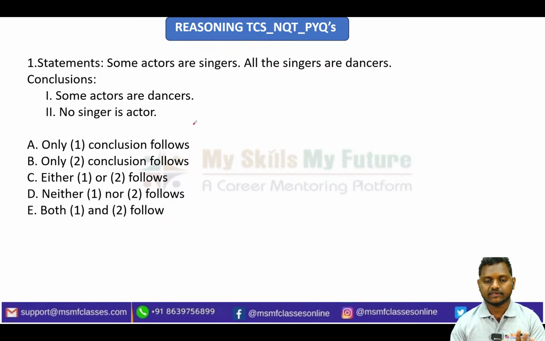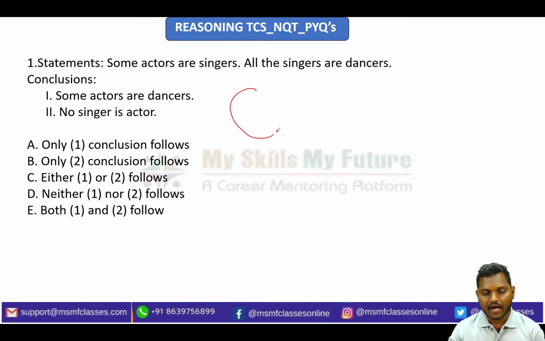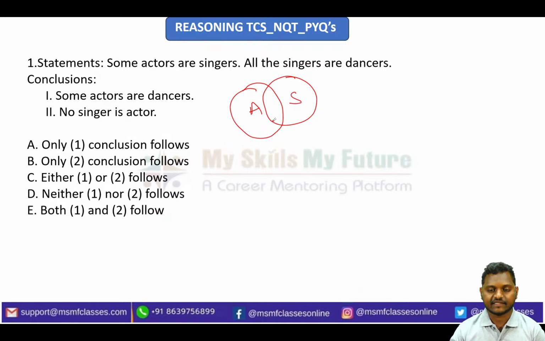First I'm starting with the statements. They have given: some actors are singers. Draw a simple Venn diagram. I am taking actors as this circle, and singers as this circle. Some actors are singers. Next, they say all the singers are dancers. So all the singers, you cover the entire thing and say simply dancers, which I'm representing by D. This is a simple syllogisms diagram.